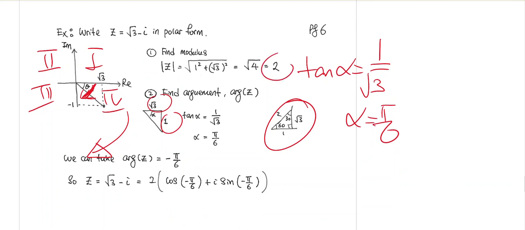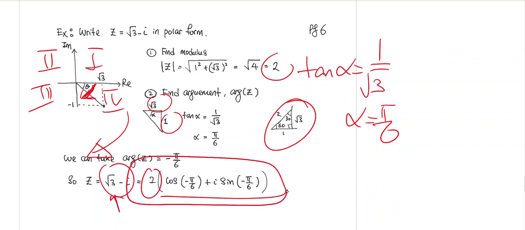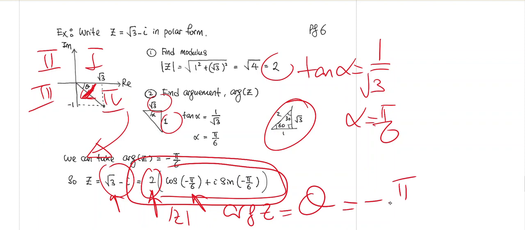And then you will report that the modulus is 2. So this complex number here will have this polar representation: that's the modulus, and that's the argument. In this case, the argument theta is equal to negative pi over 6. So these are the basics.